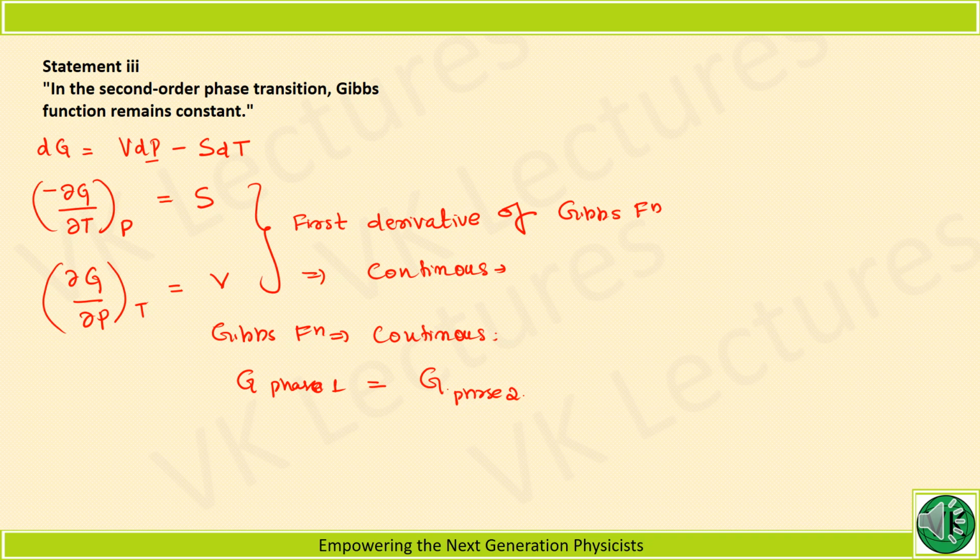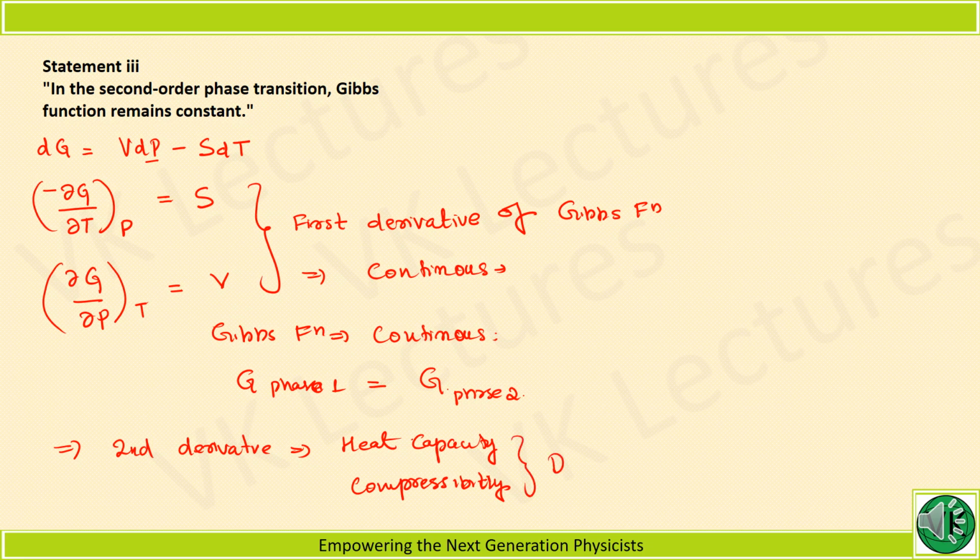Now here we need to understand that second derivatives, like for example heat capacity and compressibility, are discontinuous. What is heat capacity?